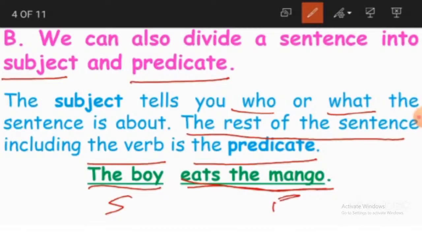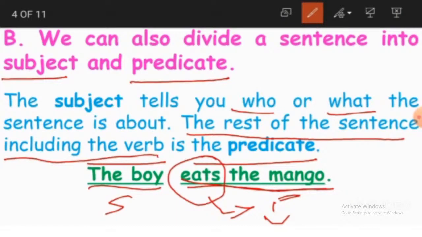Why? Because here we have got eats. What does eats represent? It is a verb. And what we have learnt, the rest of the sentence including the verb is the predicate, because the part of the sentence in which the verb is included becomes the predicate. So this part of the sentence, not the complete sentence, becomes the predicate.